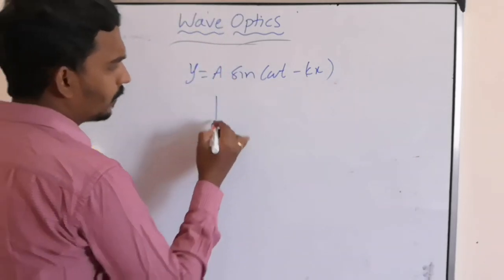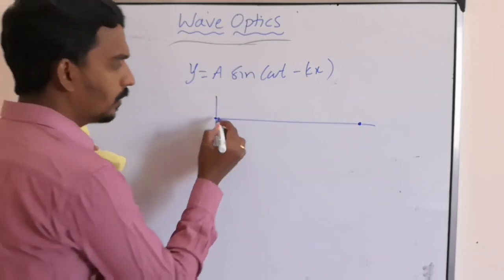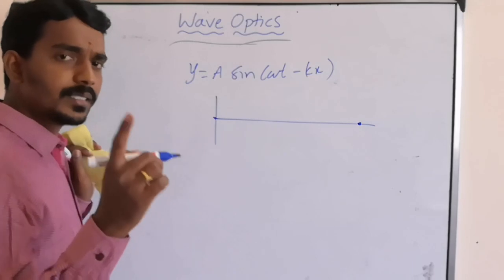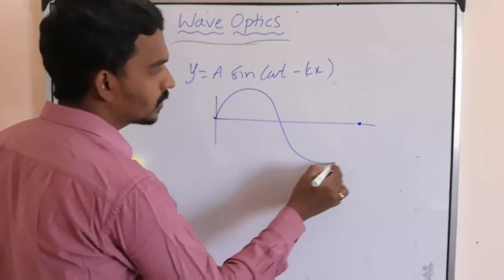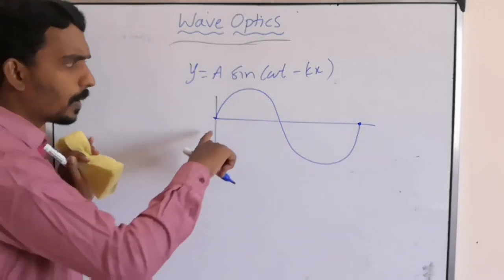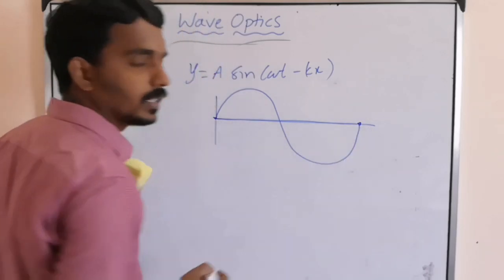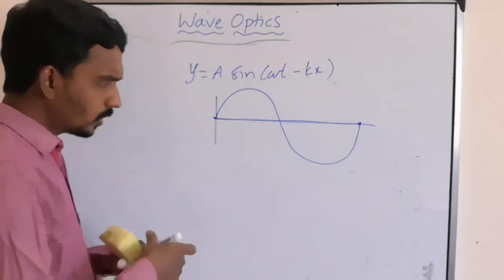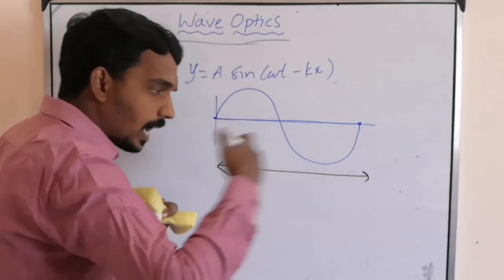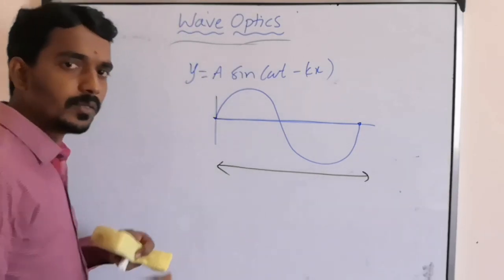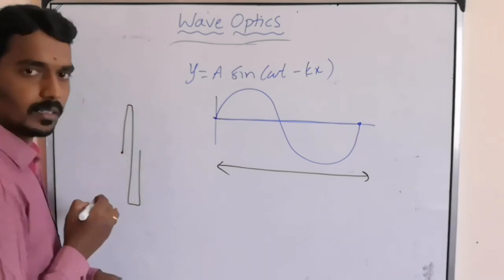Now, the wave travelled from here to here as one vibration was completed. One vibration means we will represent it like this. So the particle completed one vibration and the wave travelled this much distance.